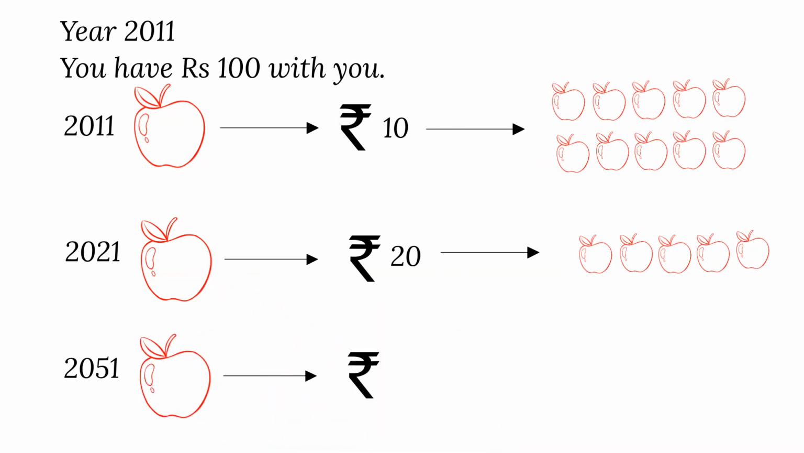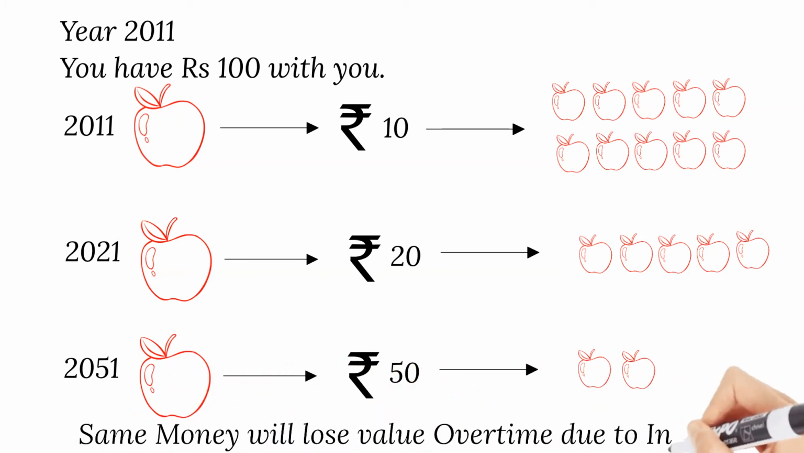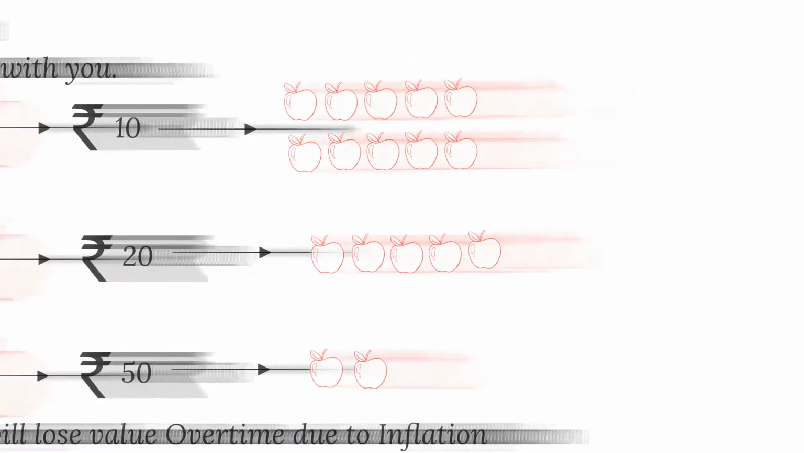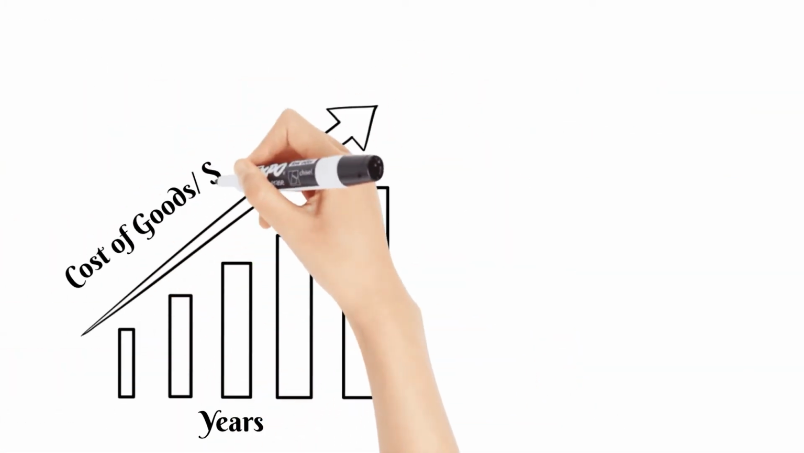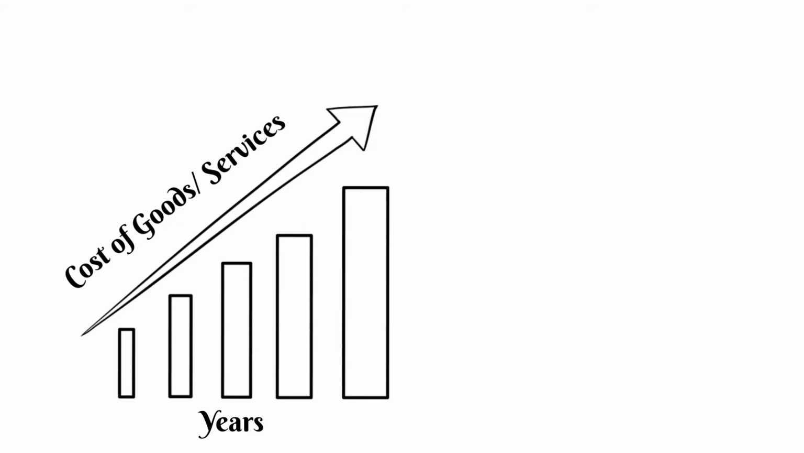Now, the apple costs, let's say, 50 rupees due to inflation. So, with the 100 rupees you saved so carefully, you will be able to buy only 2 apples. Your money will lose value over time and you will be able to buy less and less number of things as time passes. This is nothing but inflation. As we saw, as time passes, the cost of goods and services that we want to buy will keep on increasing due to inflation.